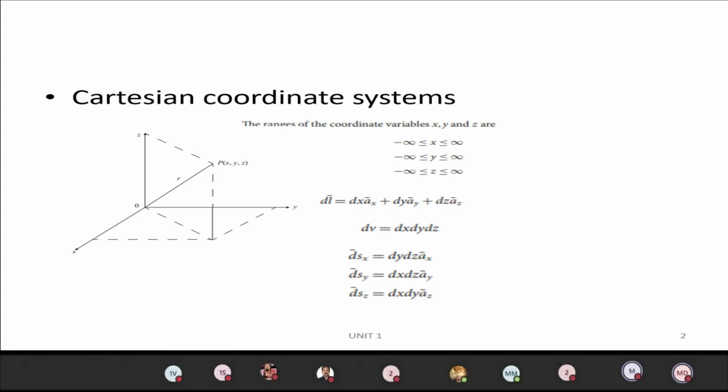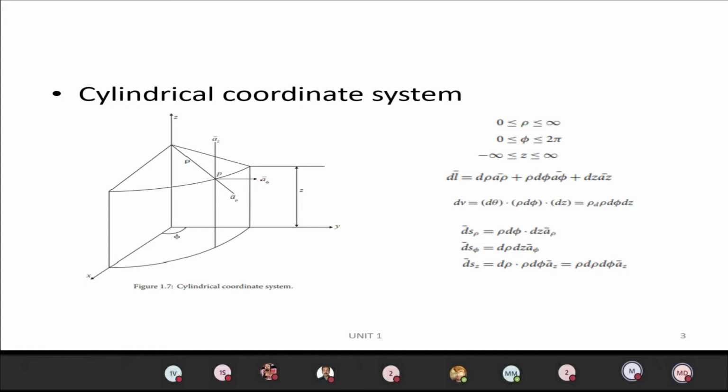The second system is the cylindrical coordinate system. In a cylindrical coordinate system, assume a cylinder.